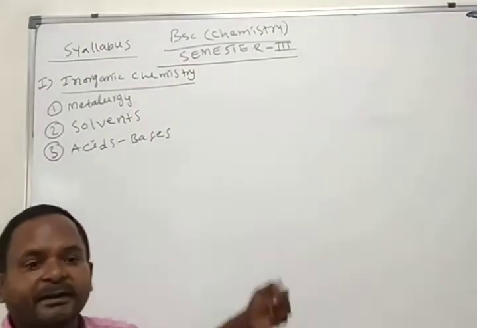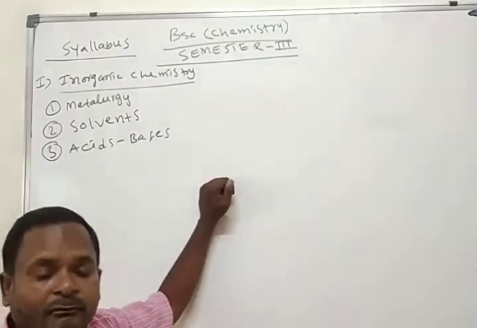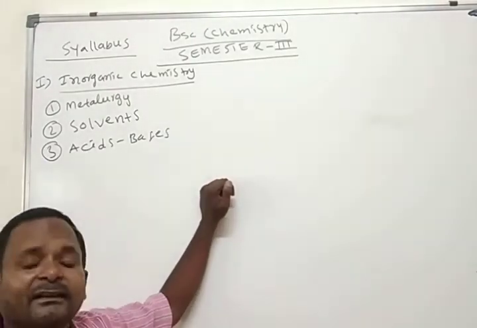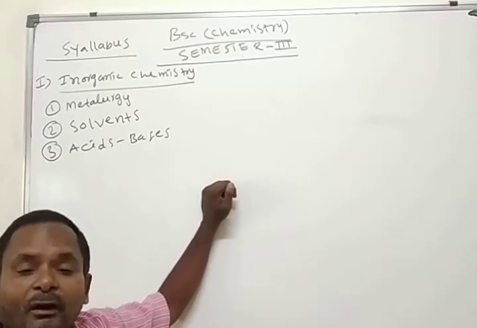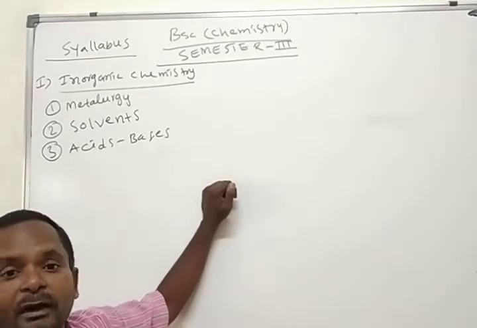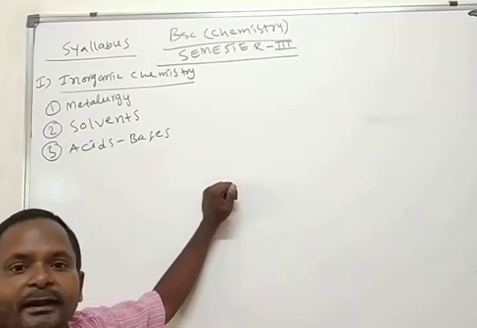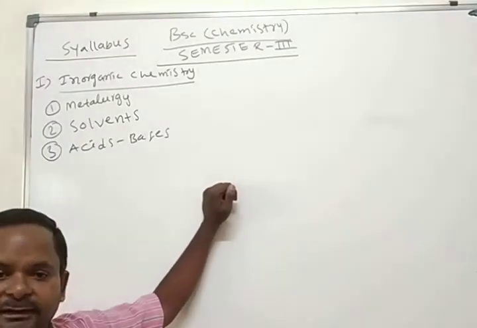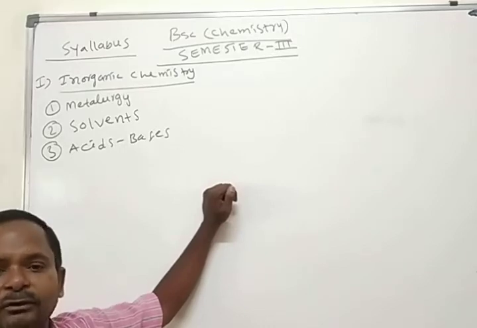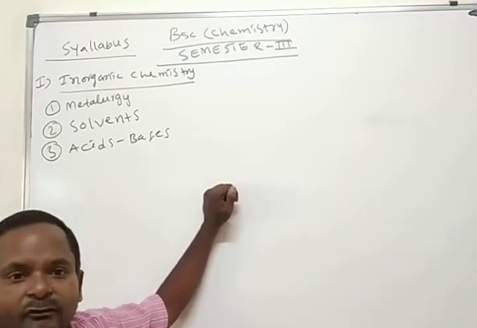According to different theories, there are many definitions. According to Lavoisier, oxygen containing molecules are called acids. But hydrochloric acid doesn't contain oxygen, yet it is considered an acid. So Lavoisier's theory failed.